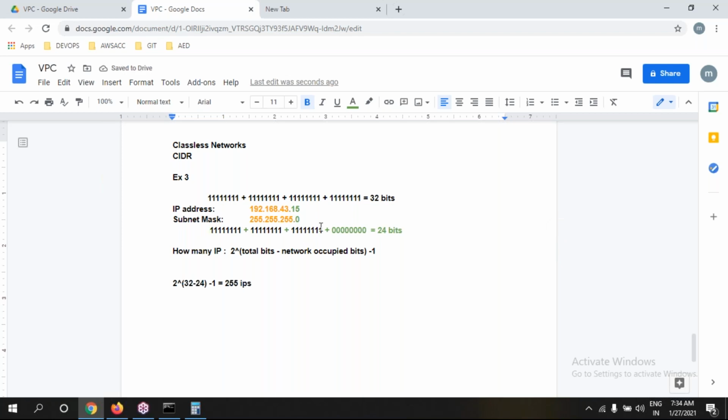How many ones, guys? Total 24 ones. That means 24 of the 32 bits in total. So the occupied network bits are 24. Very clear.